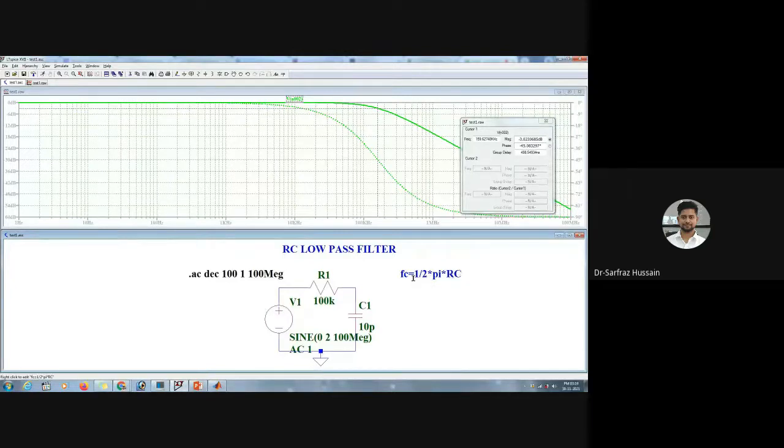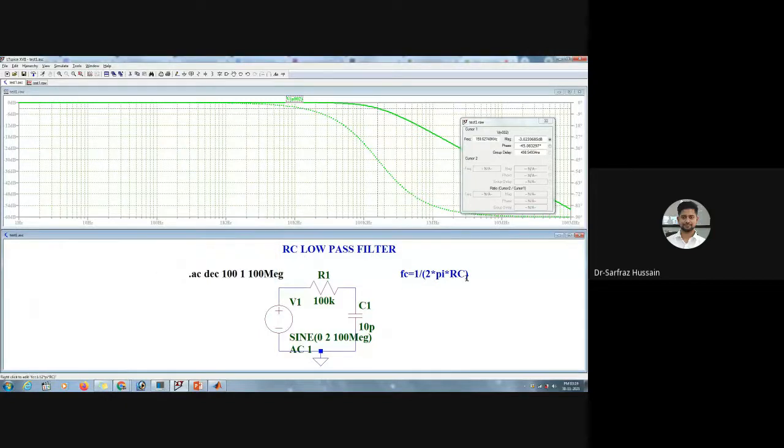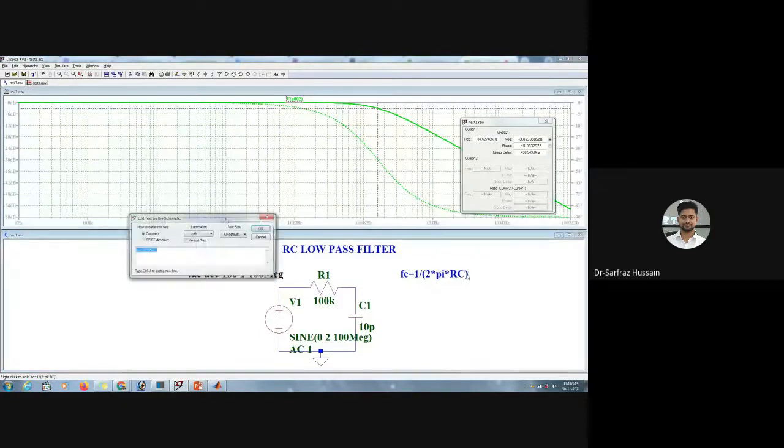If you find out this particular value, we can compute this part theoretically, and it will be near about 159. You can use a calculator to do that, and theoretically it will be near about 159 kilohertz.